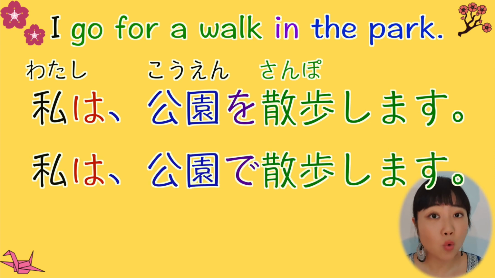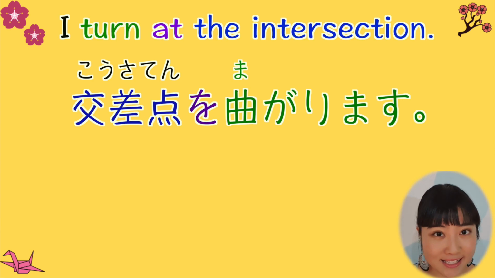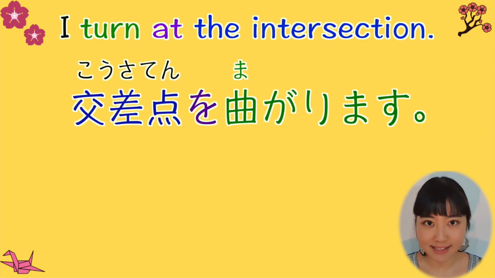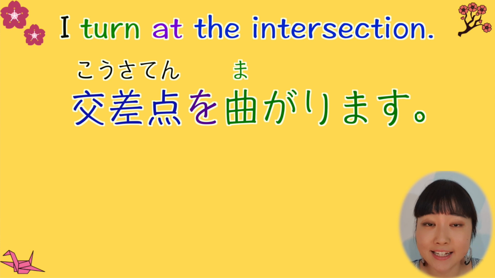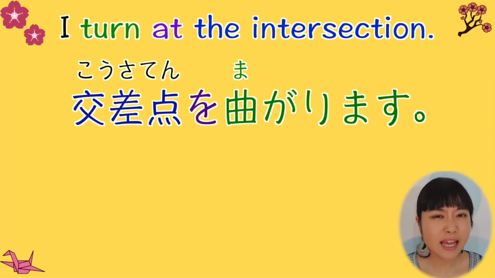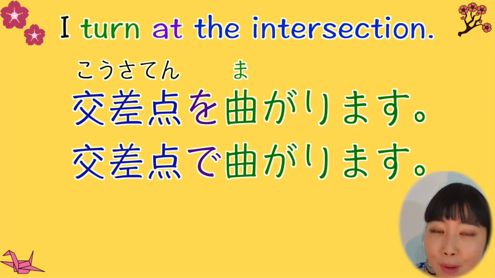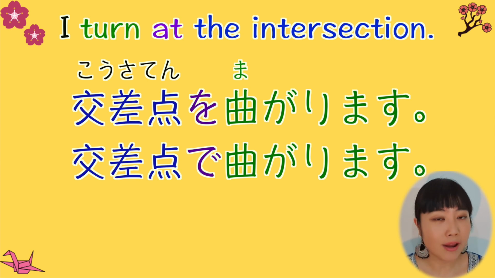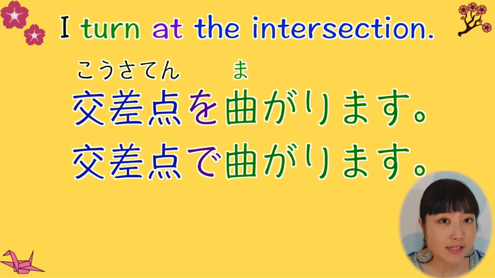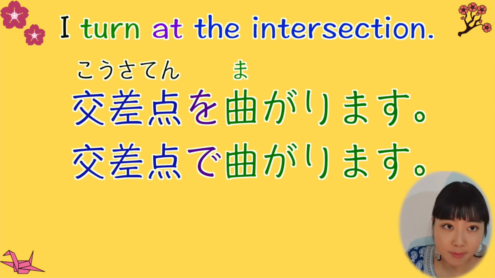But you can also say 公園で散歩する。Okay, 2 more examples to give. 交差点を曲がります。交差点 is a crossing or intersection. 曲がります is to turn. You can also say 交差点で曲がります。This is also a very natural way of saying this. But again, if I use 交差点で曲がります it focuses on the 交差点 not some other places. I will give you a more natural example.